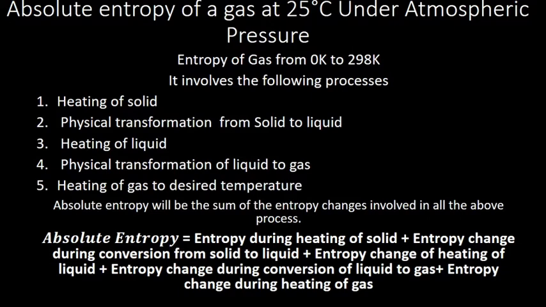For 0 to T star it is one third alpha T star cubed plus the integral from T star to T of Cp dT by T. In a physical transformation, the entropy change is the molar heat divided by the temperature at which it happens. So it is delta H fusion divided by TF.